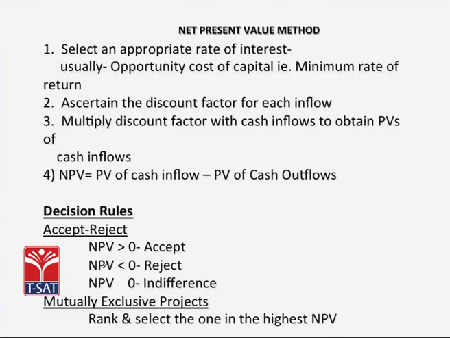Moving on to the sophisticated techniques, we have the net present value method, which comes first. We calculate net present value by first selecting an appropriate rate of interest, which is called the opportunity cost of capital. Then we calculate the discount factor for each of the inflows. We multiply the discount factor with the cash inflows to obtain the present value of cash outflows. Lastly, we deduct the present value of cash outflows from the present value of cash inflows in order to obtain the net present value.